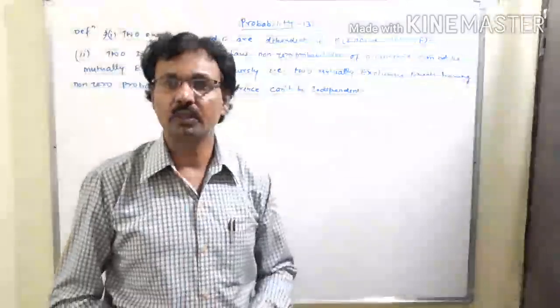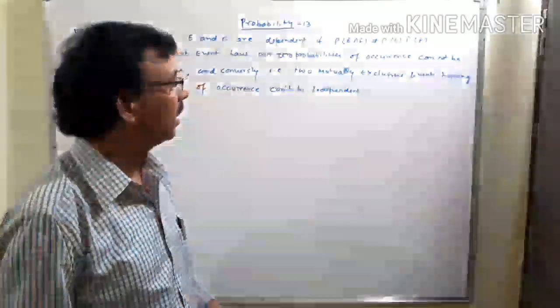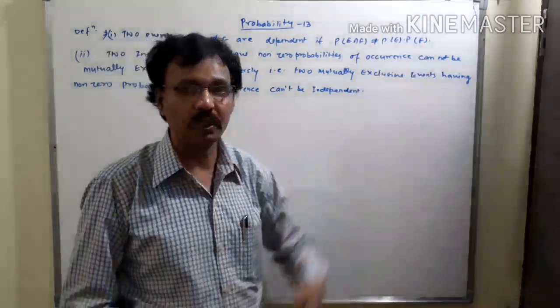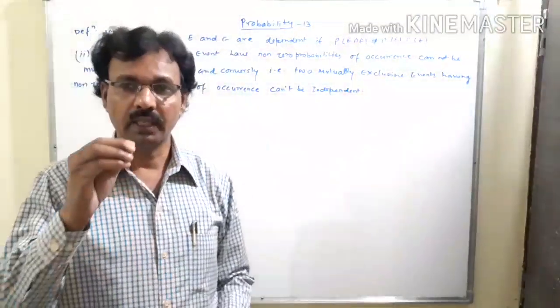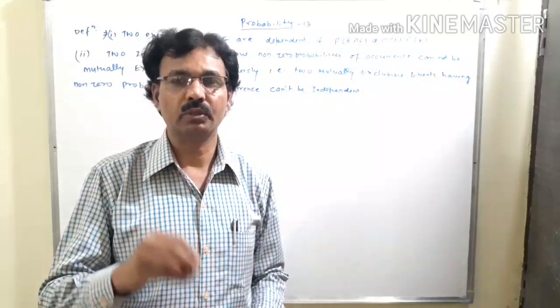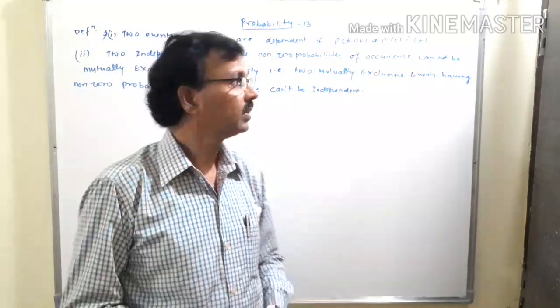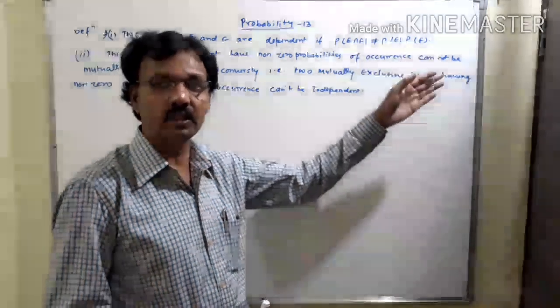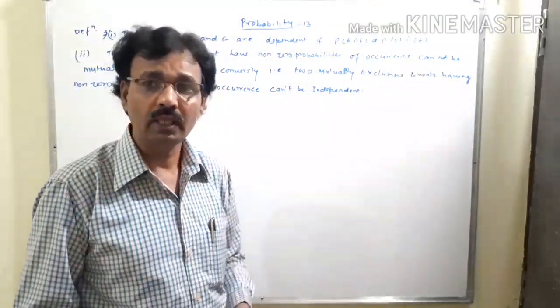Already in the previous video you have discussed that if P of E intersection F equals P of E into P of F, then event E and event F are mutually independent. So this is the condition. If this is not equal, then this will be the condition for both events to be dependent.